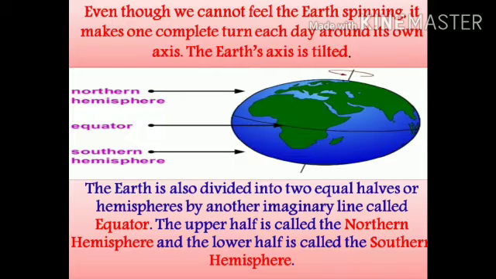The upper half is called the northern hemisphere and the lower half is called the southern hemisphere. Children, I have shared a picture with you so you can see and understand it: the imaginary line is called the equator, and the upper half is called the northern hemisphere, whereas the lower part is called the southern hemisphere.